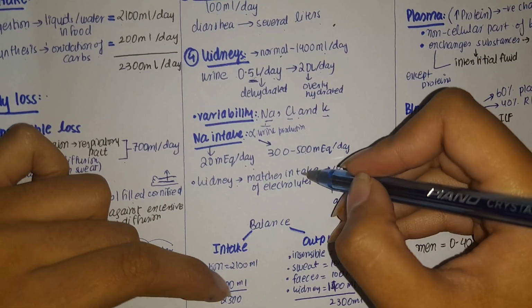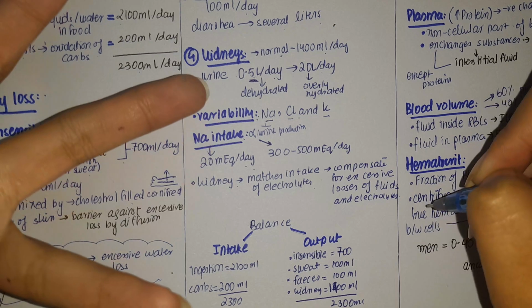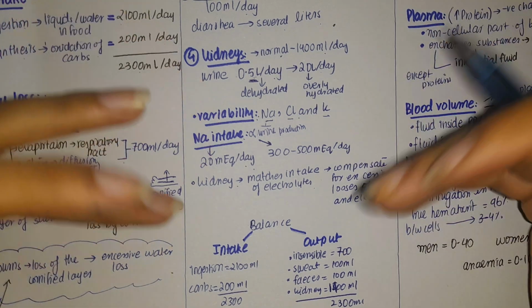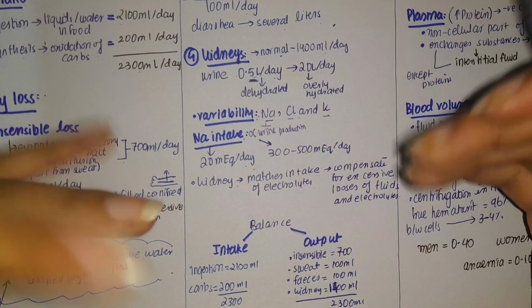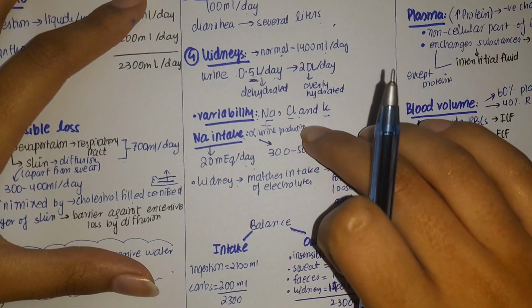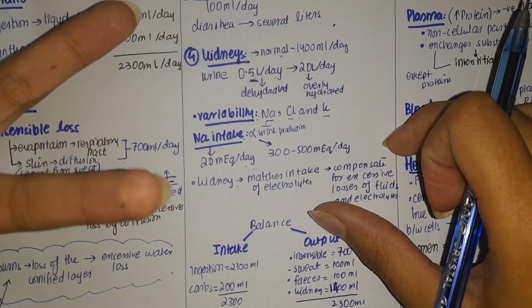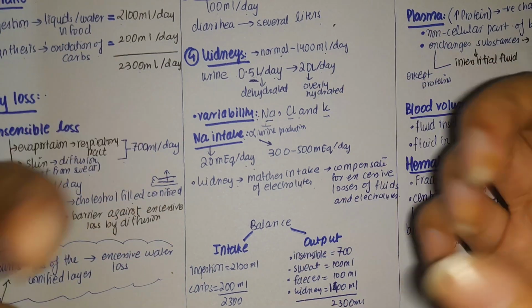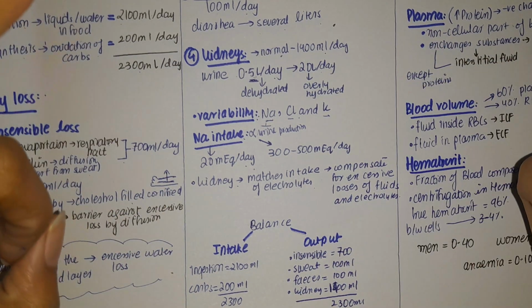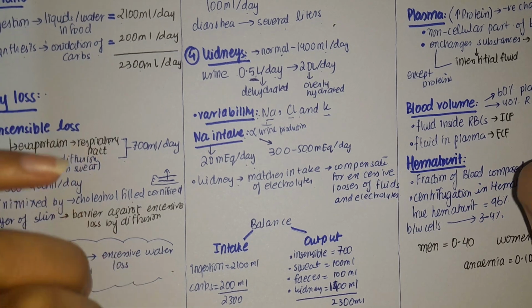Now, kidney matches the intake of the electrolytes with the loss of the fluid. So, if you are taking more electrolytes, then kidney has a mechanism to excrete out those electrolytes as well. But in doing so, kidney is damaged as well. That is why in hypertensive patient, you ask them not to take a large amount of sodium, or decrease the amount of sodium in their diet so the water is not retained in their body and edema does not develop.